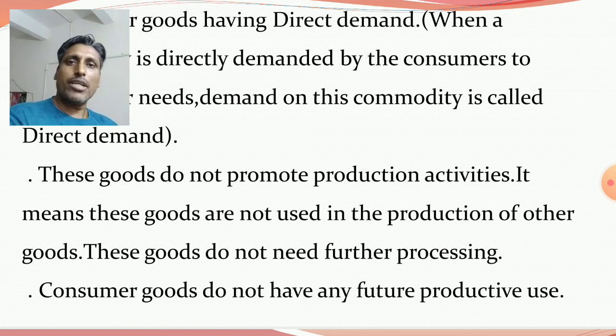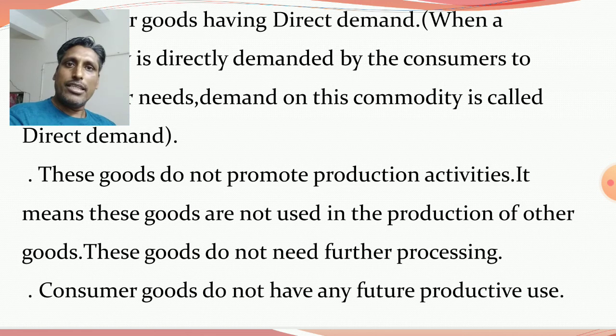These goods are not further means of production, and are not in the production process to produce other goods and services. So these goods are called end use goods because they are used by the end users. Finally, consumers purchase consumer goods or consumption goods to fulfill their needs.